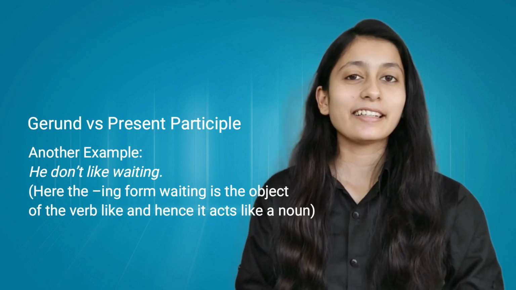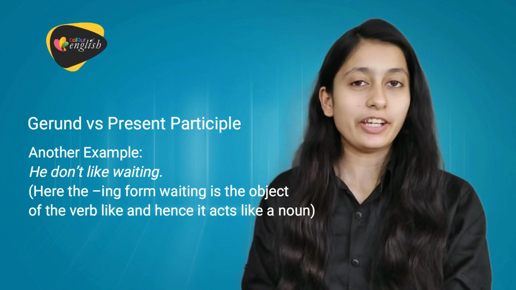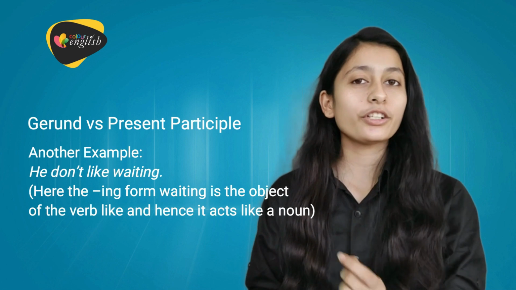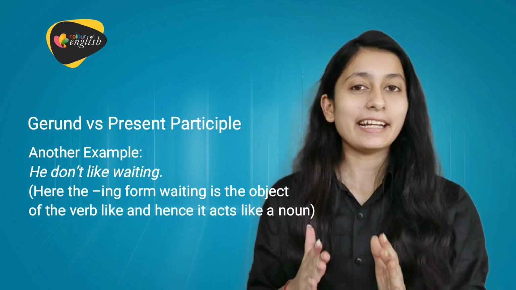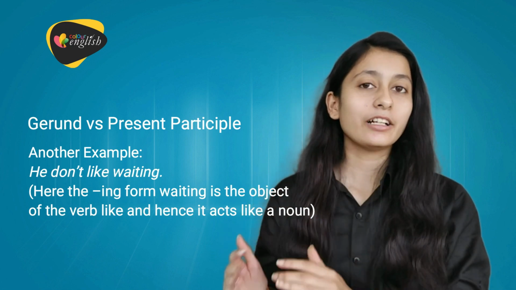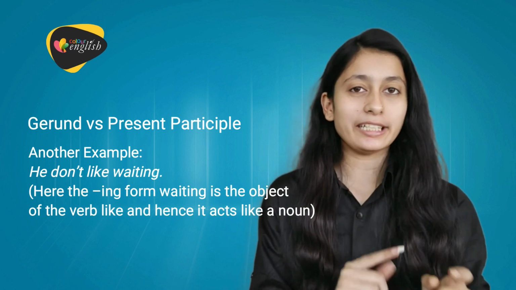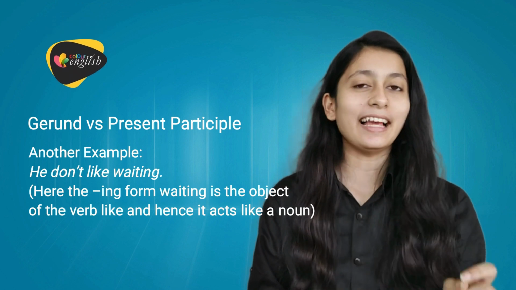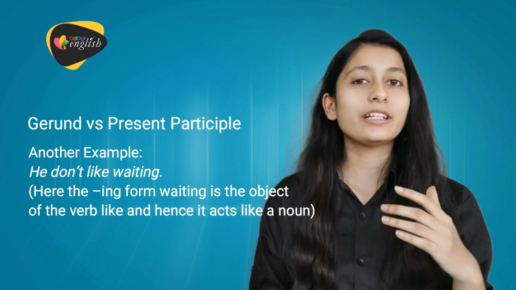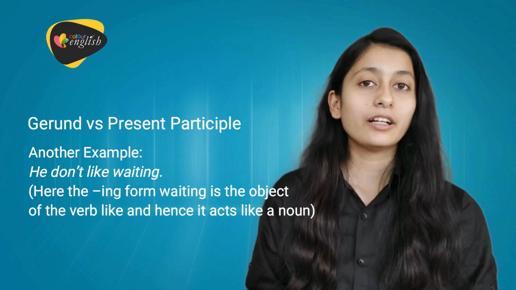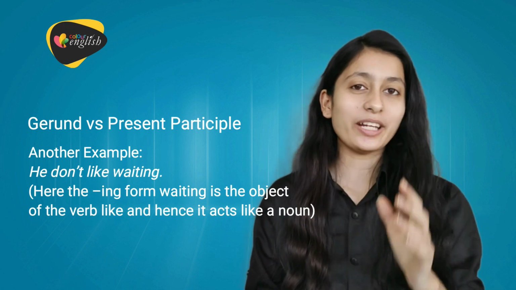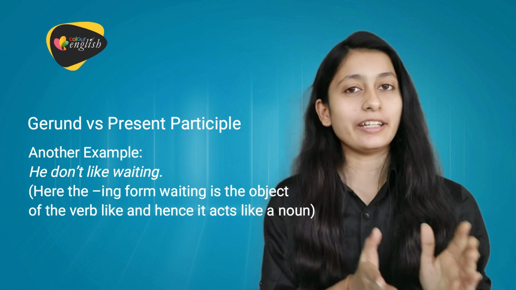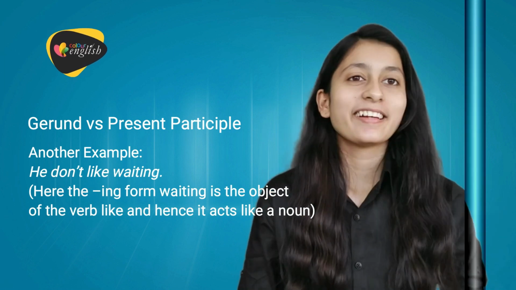In this sentence, waiting acts as a gerund. It is because it is acting as the object of the verb like. इस sentence में जो verb है like, उसके बाद place हुआ है waiting. So it is acting as the object of verb like. So it is also noun. And as waiting is acting as a noun in the sentence, so it is a gerund.